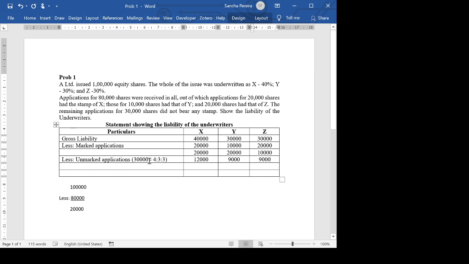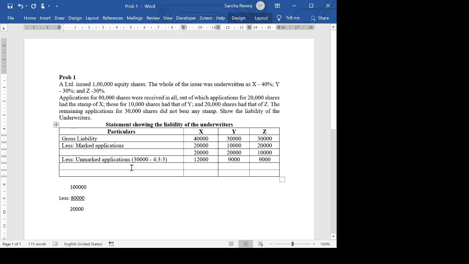I hope everyone knows to do this. 30,000 into 4 divided by 10. How do I get 10? 4 plus 3 plus 3, 10. Then 30,000 for Y, it will be 30,000 into 3 divided by 10. For Z also 30,000 into 3 divided by 10. So if you put these 3 together, you will get 12 plus 9 is 21. 21 plus 9 is 30.